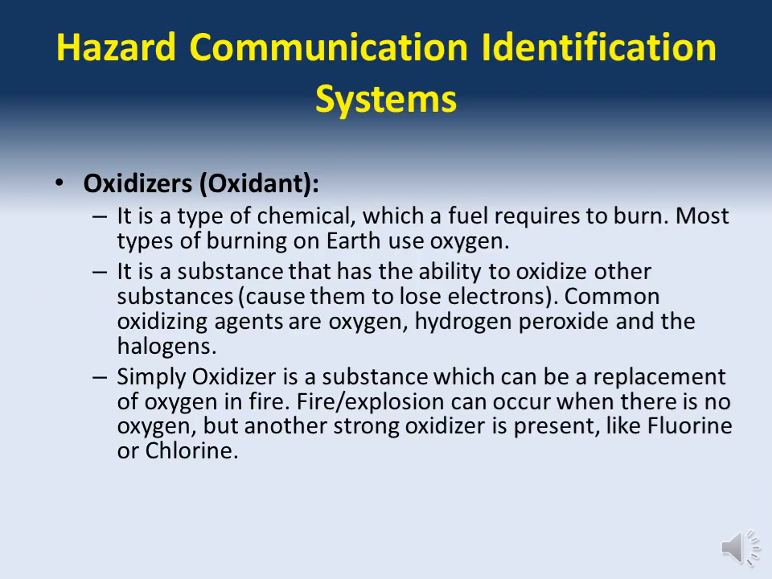Oxidizer, or oxidant: a type of chemical which a fuel requires to burn. Most types of burning on Earth use oxygen. It is a substance that has the ability to oxidize other substances, causing them to lose electrons. Common oxidizing agents are oxygen, hydrogen peroxide, and the halogens. Simply, an oxidizer is a substance which can be a replacement of oxygen in fire. Fire or explosion can occur when there is no oxygen, but another strong oxidizer is present, like fluorine or chlorine.